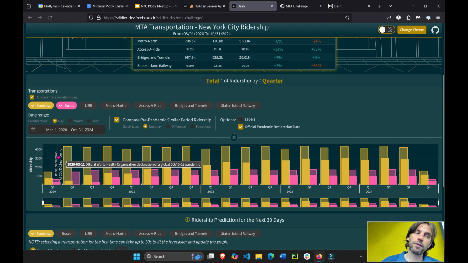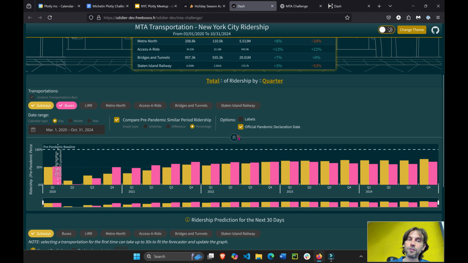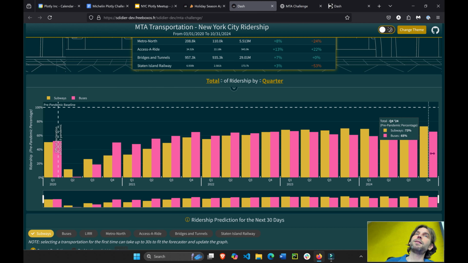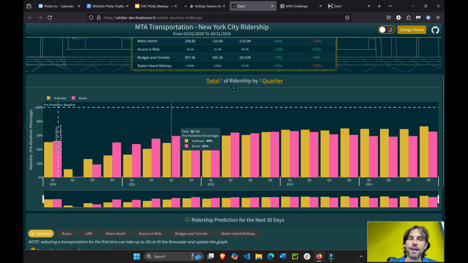And lastly, it has here ways to compare. Here we're seeing the underlay, but we can see percentage, right? And this percentage I really like. Looking at subways and buses, we see that it's looking at Q4, we see that subway is 73% caught up to what it was pre-pandemic. So if pre-pandemic in the fourth quarter of the year, on average, we would have 100 million subway riders, 72%. Now we have 73 million, just as an example.